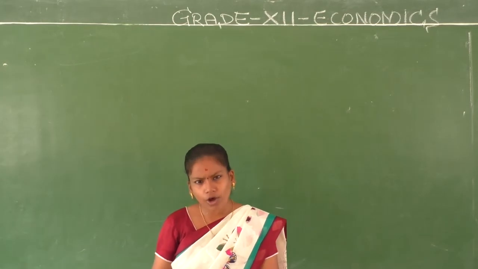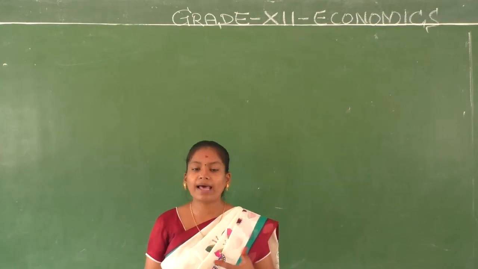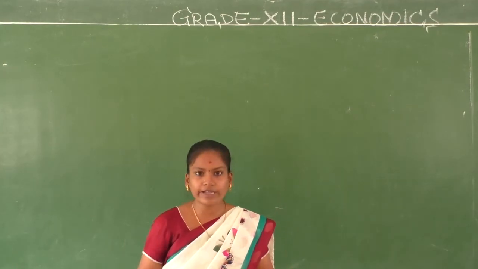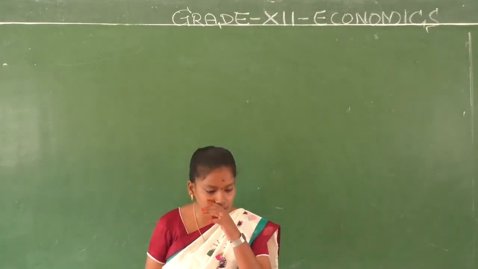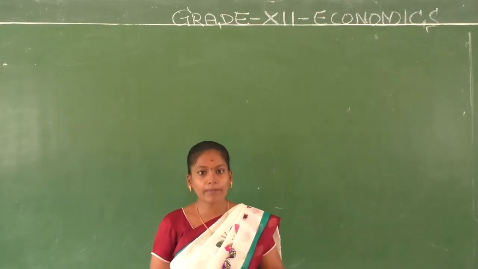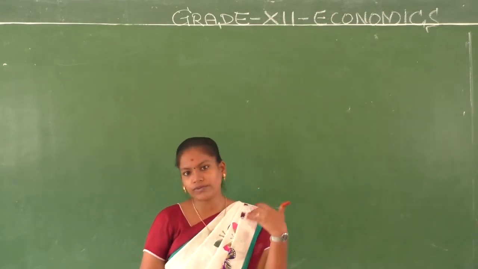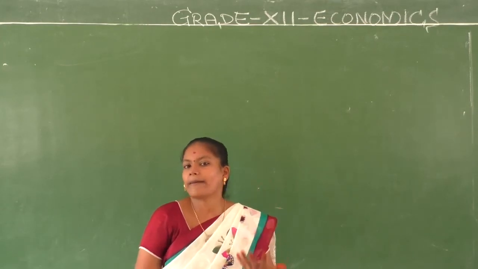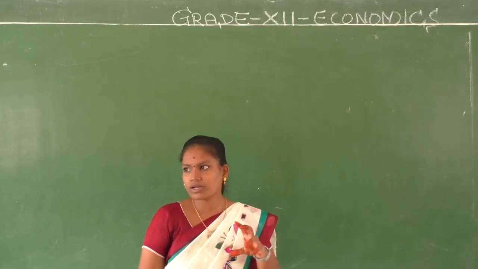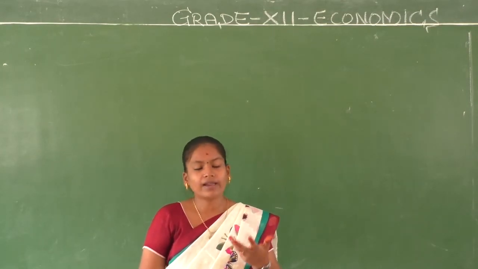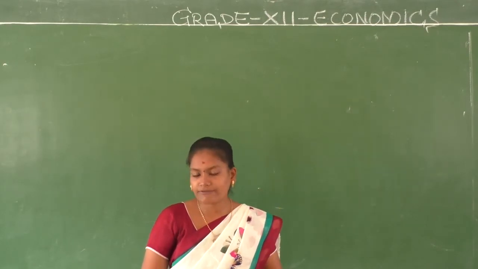So why did we talk about government spending and taxes first of all? Because we wanted to have a balanced budget, and most of the time it leads to a deficit budget. So how do you manage, tackle this deficit? Through taxation. By taxing people we have the surplus budget. We aim for a surplus budget, but it happens to be a balanced budget, or most of the time it happens with a deficit budget. So deficit we have 3 kinds: the revenue deficit, the fiscal deficit and the primary deficit.